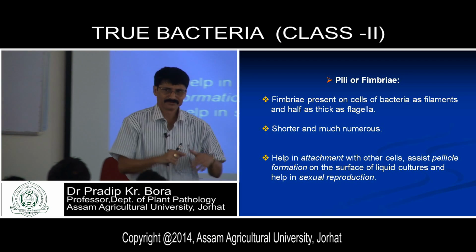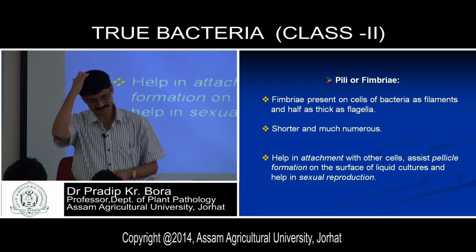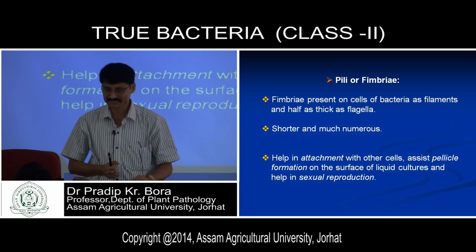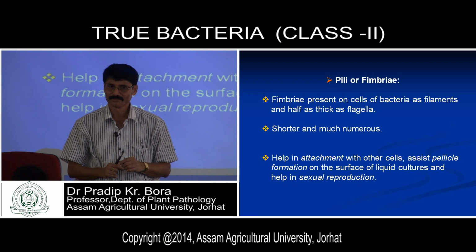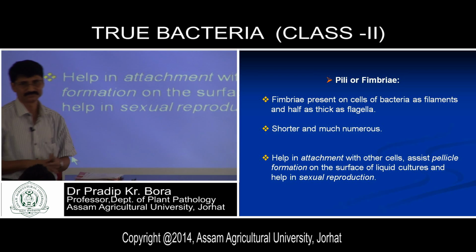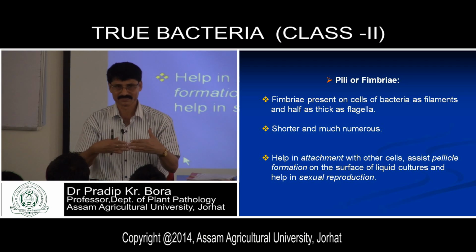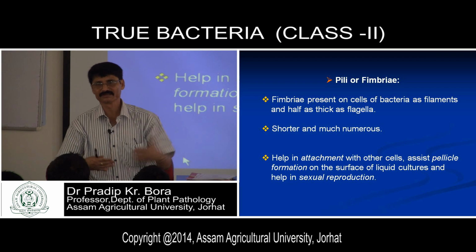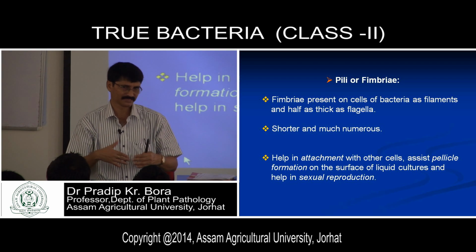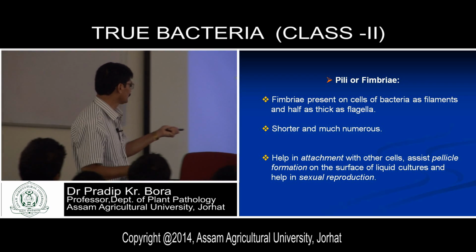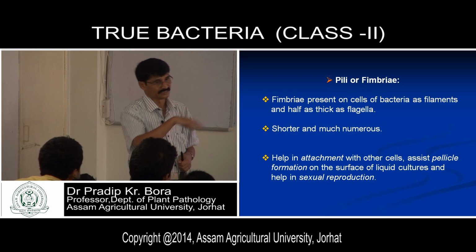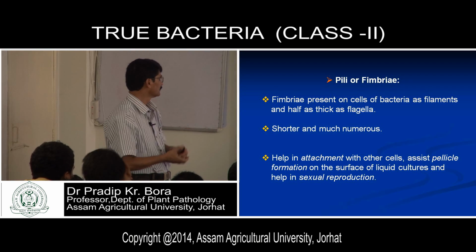Later on you will learn this when you discuss the sexual reproduction of fungi. It is a very rare occasion actually. Bacteria normally reproduce asexually, through binary fission. But sometimes they exhibit sexual reproduction, and during that process, pili help. Pili act as a bridge between two bacteria, through which nuclear material is transferred from one bacterium to another. Because in sexual reproduction nuclear material must be exchanged, that is possible with the help of pili. It acts as a bridge between two bacteria.